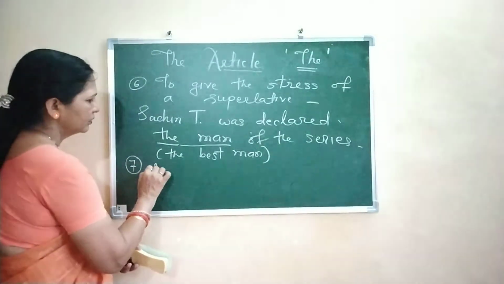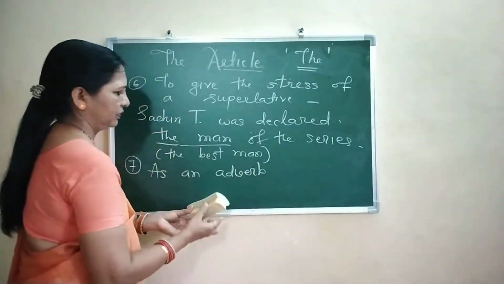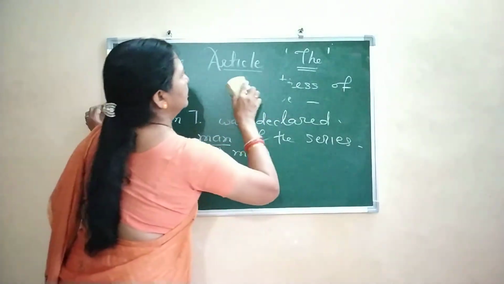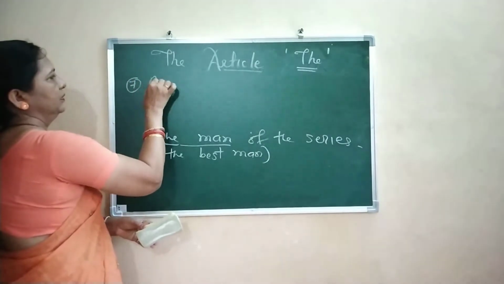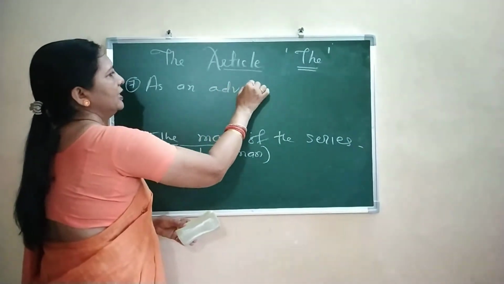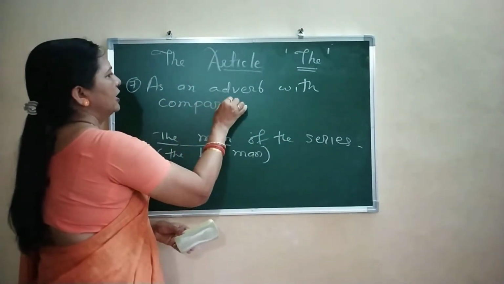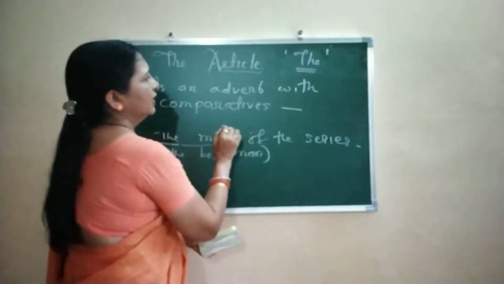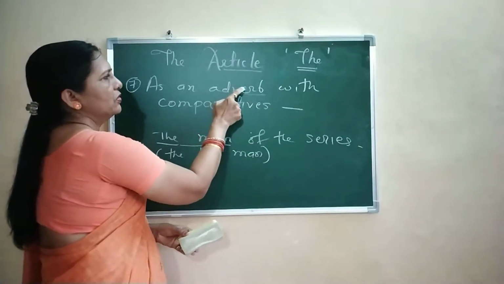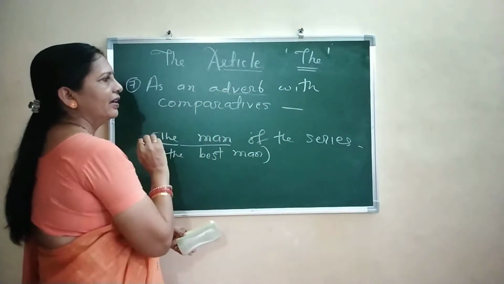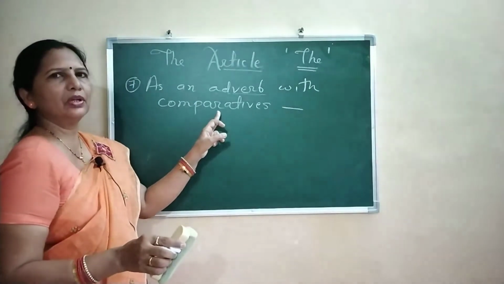Number 7, as an adverb with comparatives. Now what is an adverb? An adverb tells you something more about the verb. And that too the adverbs in which there is a comparison, tulana ahe.